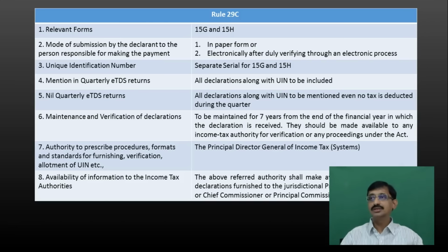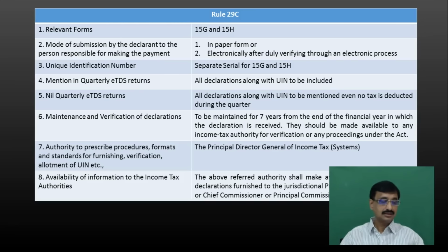Next, sub-rule number 6. What does it state? It states that the payer, after receiving these declarations, is responsible to maintain those declarations for a period of 7 years from the end of the financial year in which the declarations are received. Let us say the payer received forms in the financial year 16-17. Now what he has to do? From 31st March 2017 onwards, he has to maintain for a period of 7 years.